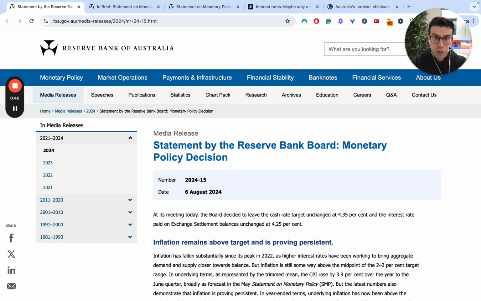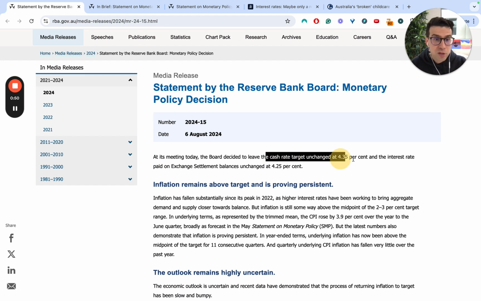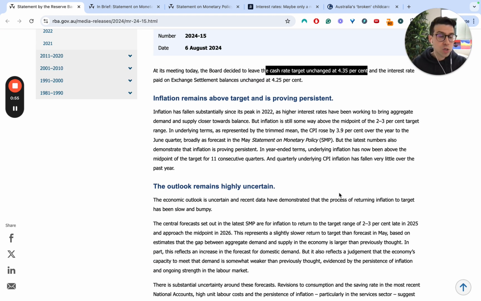So let's dive in really quickly and look at the recent RBA monetary policy decision. Ultimately, they've decided to keep the cash rate the same at 4.35%. What they acknowledge is inflation is staying way more persistent than they expected. The underlying rate of inflation, which is the best medium to long-term measure of inflation in the economy, is 3.9. That was 4.1 in December, so it has come down, but it's come down very, very slowly, and that's ultimately what they're acknowledging.